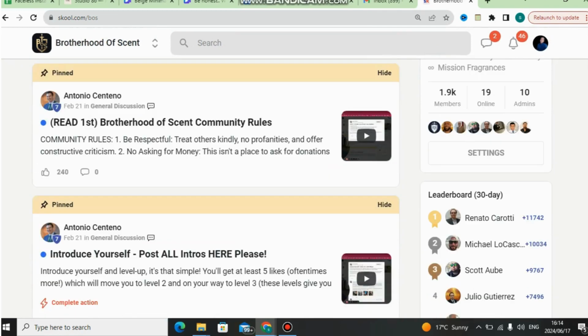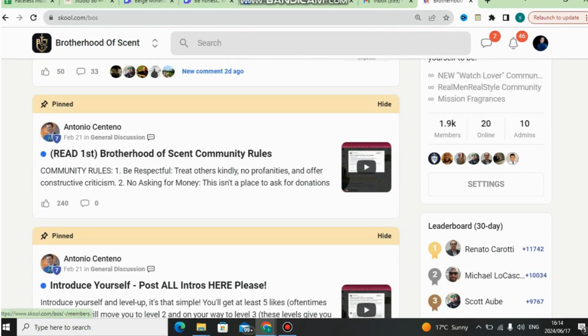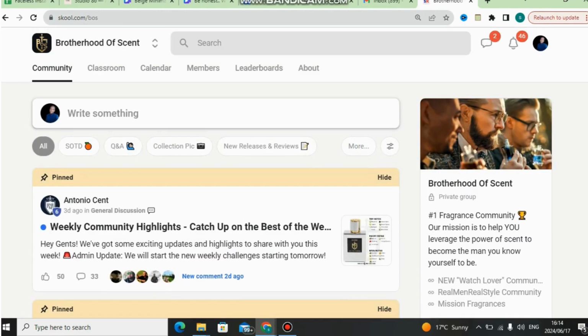As you can see, it shows you how many members you have on Skool, how many online members you have, and how many admins. When I click here on community, it shows me how many communities I have. On the community, this is where members are able to